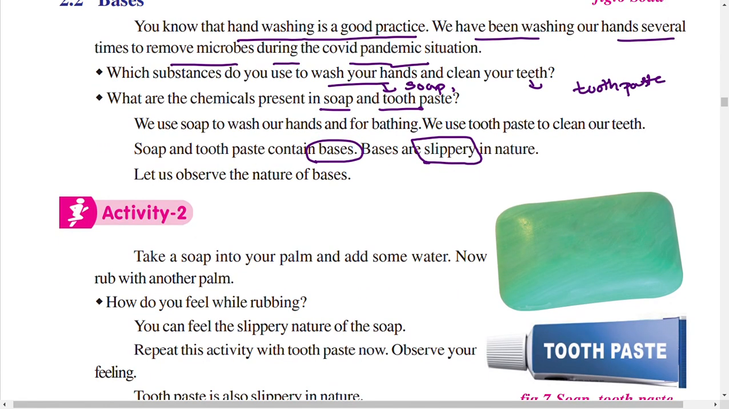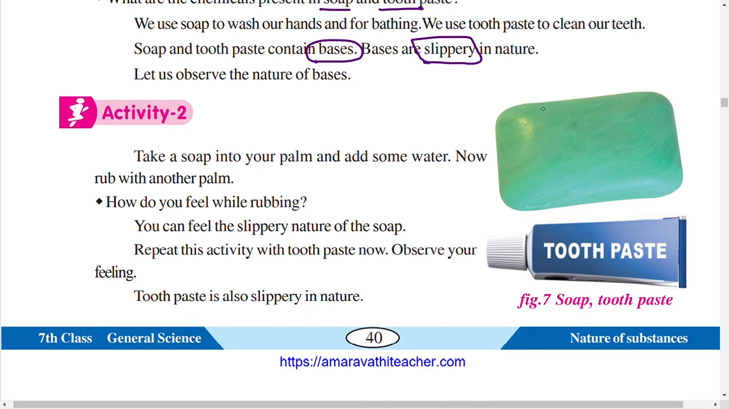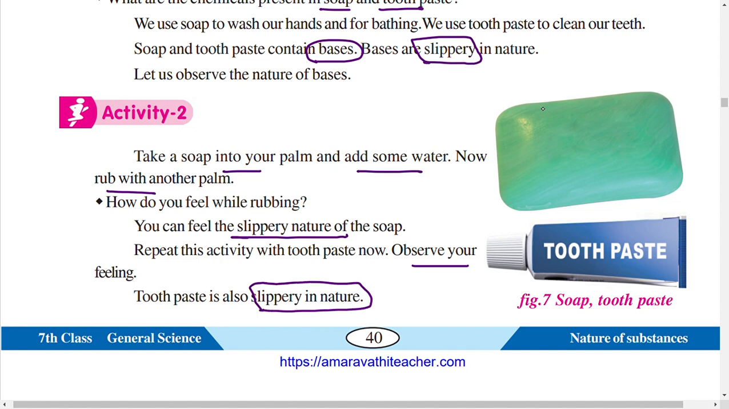Let us observe the nature of the bases. Activity 2. Take a soap into your palm and add some water. Now rub with the other palm. How do you feel while rubbing? You can feel the slippery nature of the soap. Repeat this activity with toothpaste now. Observe your feeling. Toothpaste is also slippery in nature. That means soap and toothpaste have a slippery nature.